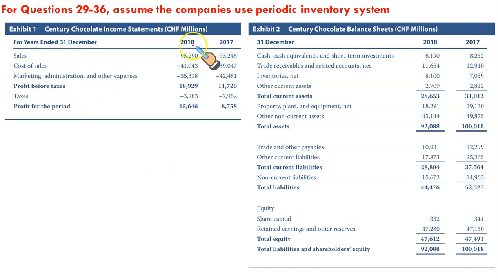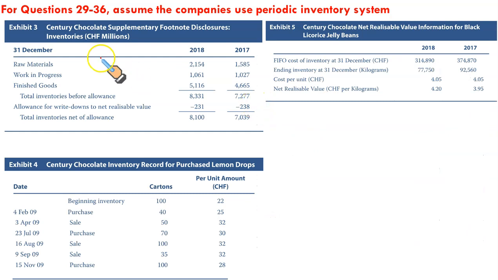In this exhibit you can see we have been given the profit statement, the income statement, for both years 2018 and 2017, and we have also been given the balance sheet for both years. This is Exhibits 1 and 2. Then in the third exhibit we have been given the details of three types of inventories: raw materials, work in process and finished goods. We have also been given the allowance for a write down of inventory to net realizable value. Negative means that inventories were reduced by this number. This is the total inventories net of allowances.